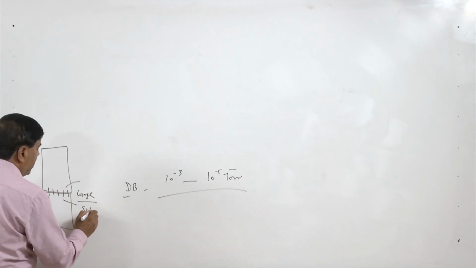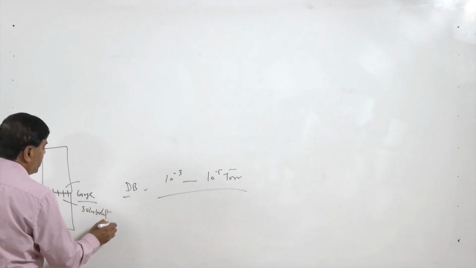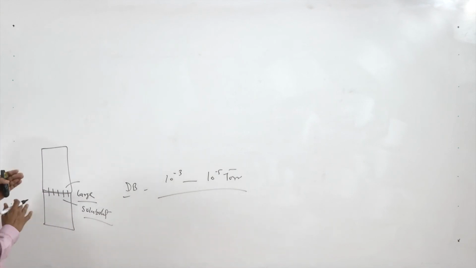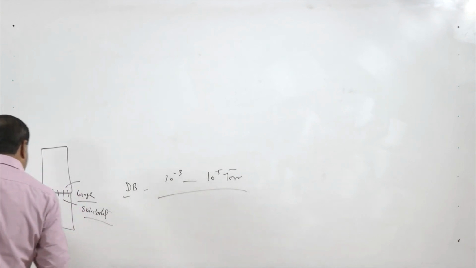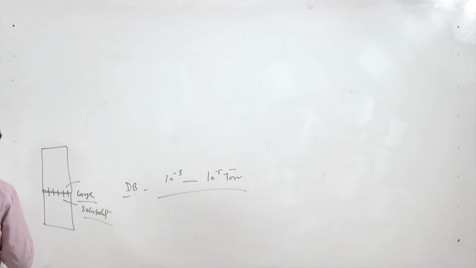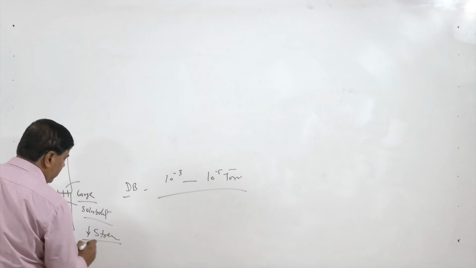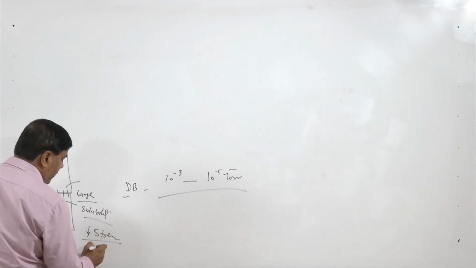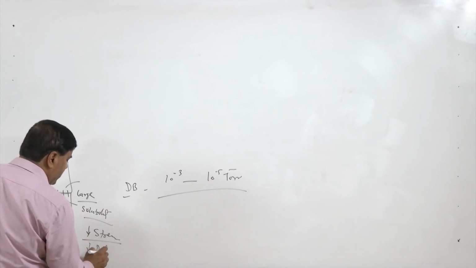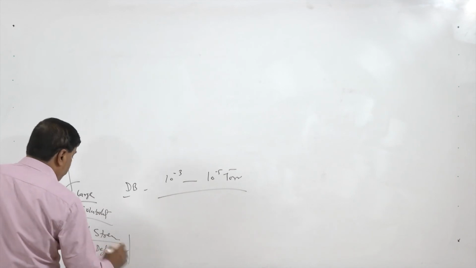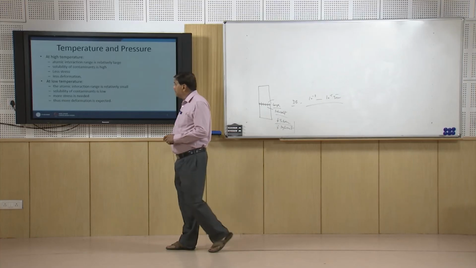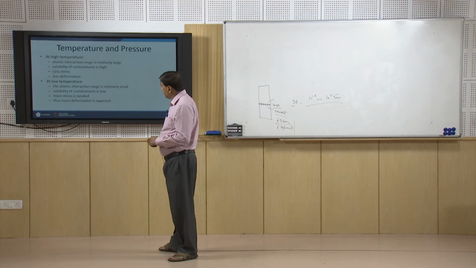So, they will have solubility. If they have high solubility, interatomic interaction occurs over a larger distance, and so under these conditions we need very less stress, and when the stresses are less, the deformation is limited at the surface. So, this is one thing when solid state joining is achieved at high temperature.